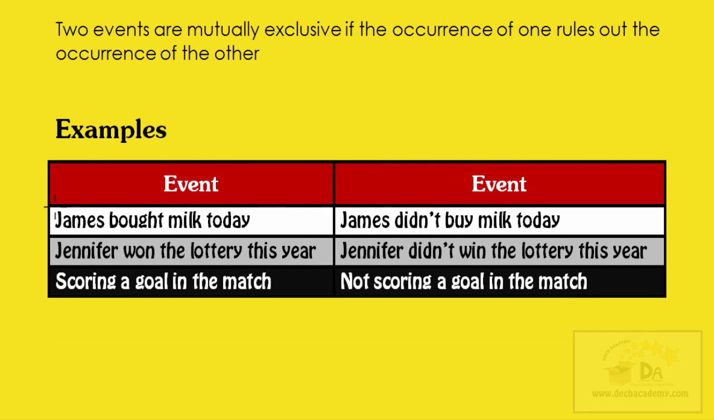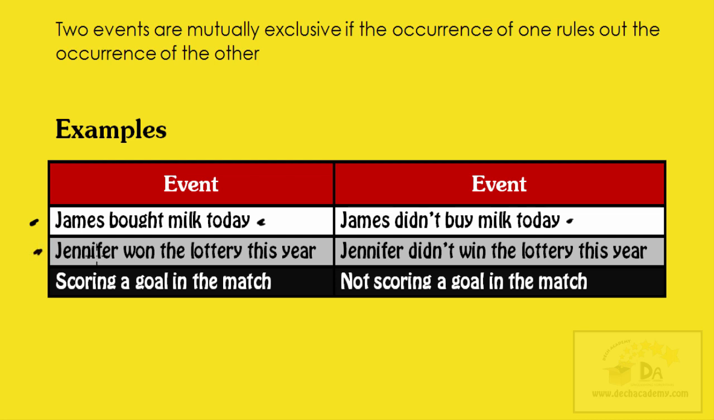So here I have a table. I'm just going to look at this row of the table. Now this is an event here. It says James bought milk today. And here's another event. James didn't buy milk today. These two events are mutually exclusive. Why? Because if one occurs, the other can't occur. This event occurring rules out the occurrence of this event. If James buys milk today, then the statement James didn't buy milk today cannot be true.